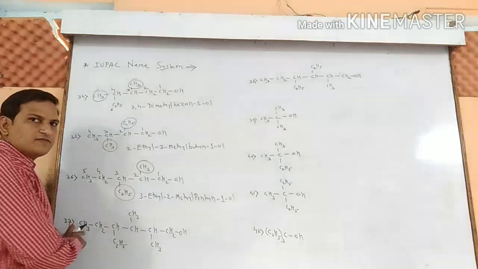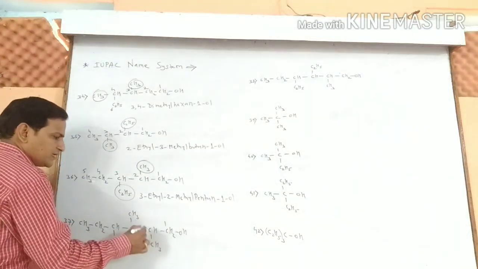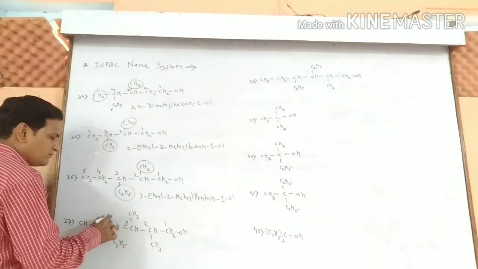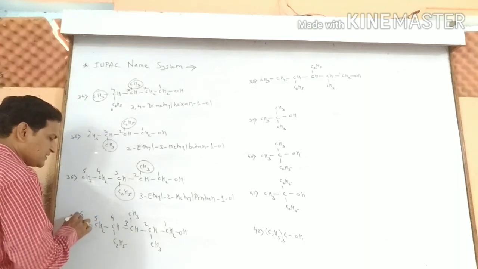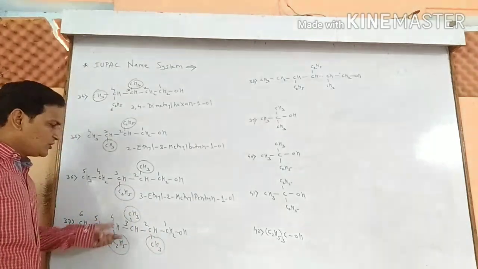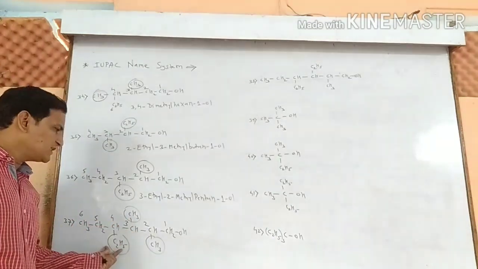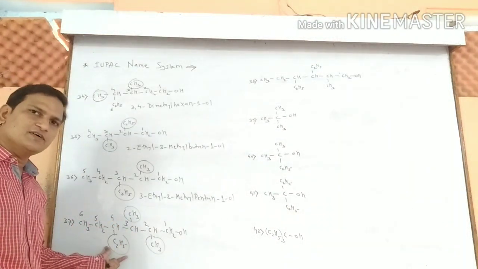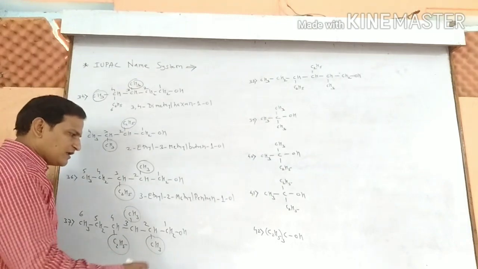Now 37. 1, 2, 3, 4, 5 and the 6. 3 branchings are there, out of which 2 are methyl group, 1 is the ethyl group. Which group should be written first? Ethyl, alphabetical order.